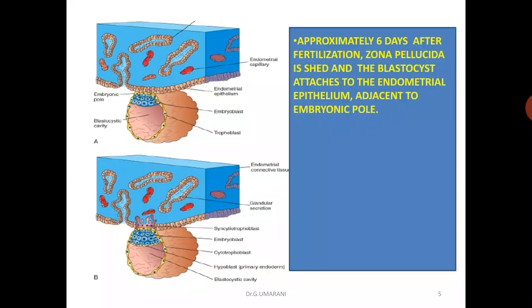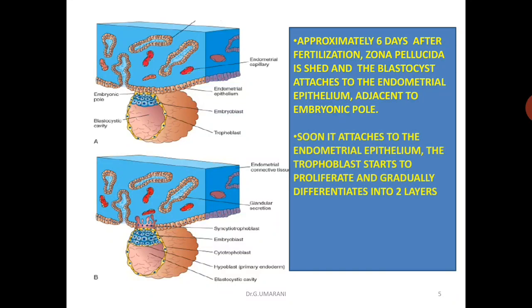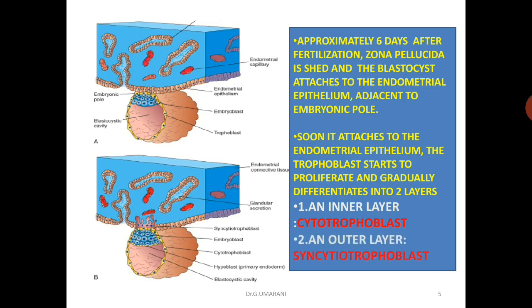This image shows approximately 6 days after fertilization: the zona pellucida is shed and the blastocyst attaches to the endometrial epithelium adjacent to the embryonic pole. The second image shows it soon after attaching to the endometrial epithelium. The trophoblast starts to proliferate and gradually differentiates into two layers: the inner layer, cytotrophoblast, and the outer layer, syncytiotrophoblast.